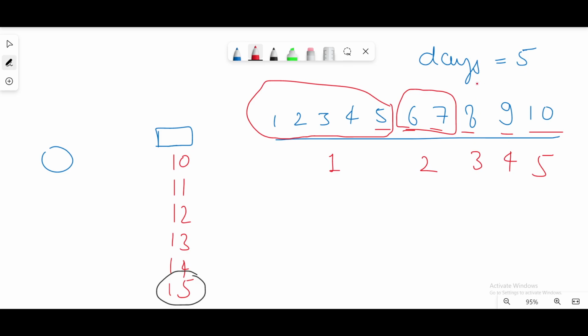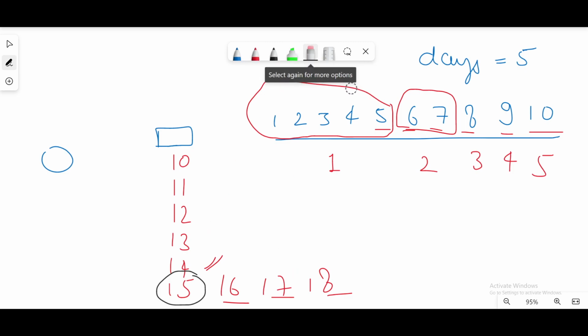limit of 5 days. Now what will happen if I further increase the capacity of this ship to 16, 17, 18? Yes, after 15 it is possible to transfer all the packages within the given limit of time, but my capacity will increase here. So I will give this as the answer. This is the least possible capacity of the ship.